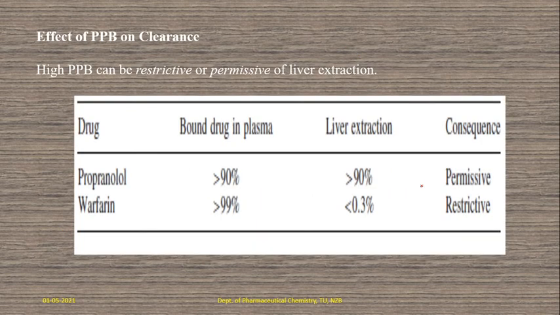So next, clearance. Plasma protein binding also affects clearance. So here propranolol is there. It is 90% bound within the plasma, greater than 90%, less than 90%, right? So it is permissive, and it is restrictive. Liver extraction is very low compared to this propranolol. Warfarin, bound drug within the plasma is 99% or more, and liver extraction is only 0.3%. It may be restrictive. Okay.